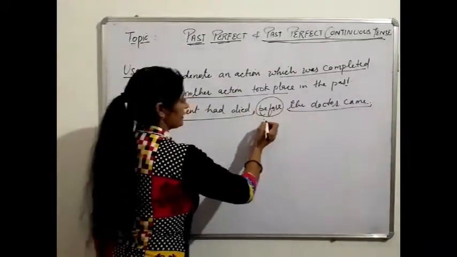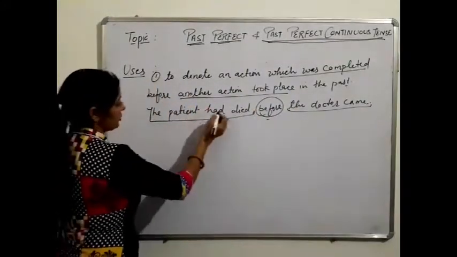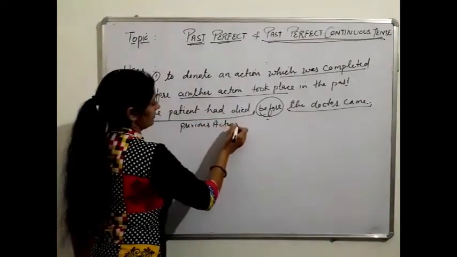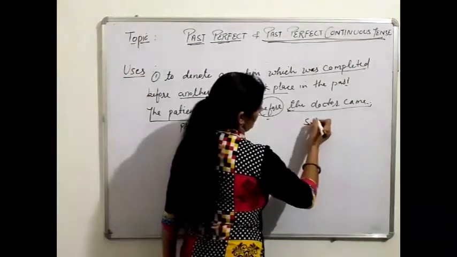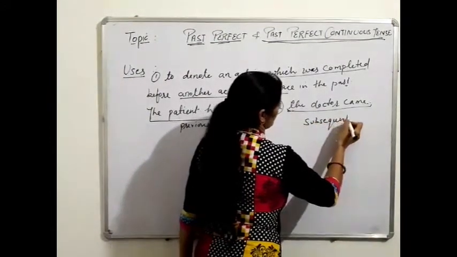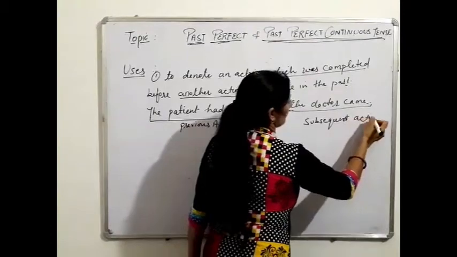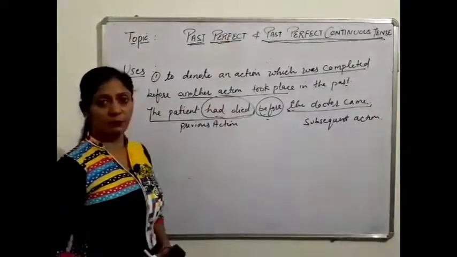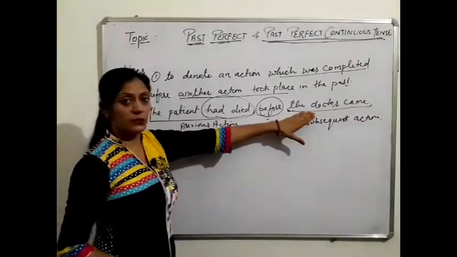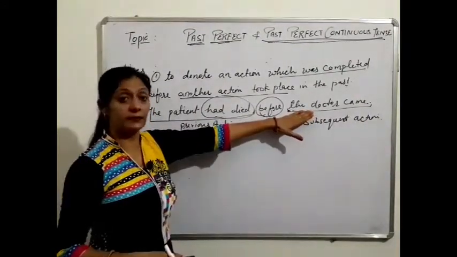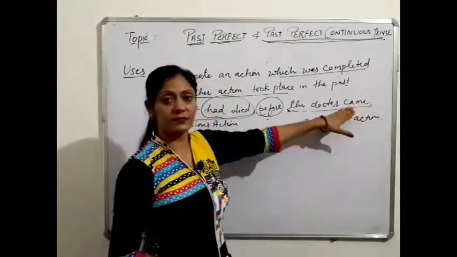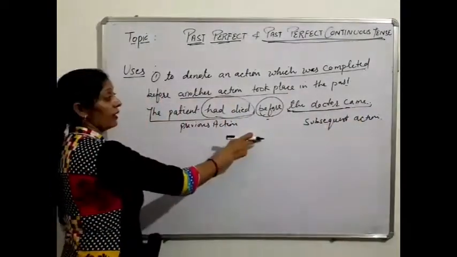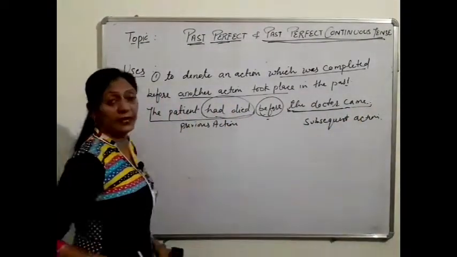Before is used here as a conjunction. The patient had died. This one is our previous action. The doctor came, subsequent action. For previous action we always use past perfect, and for subsequent action, it means the action which happened later, for that we use past indefinite. Before the arrival of doctor, or we can say when the doctor arrived, before that the patient had died.